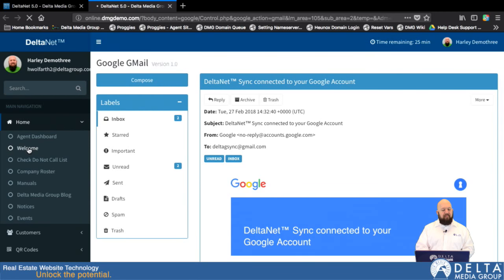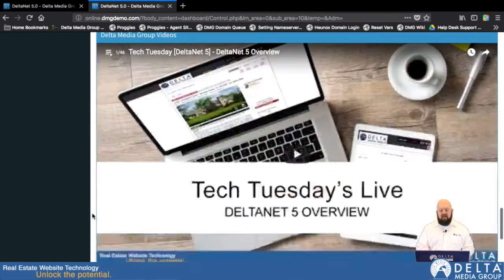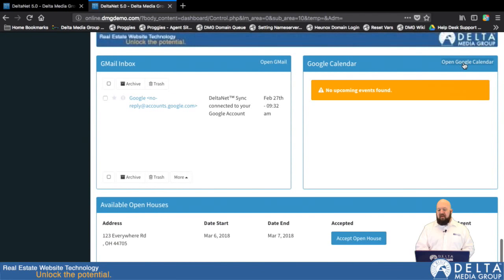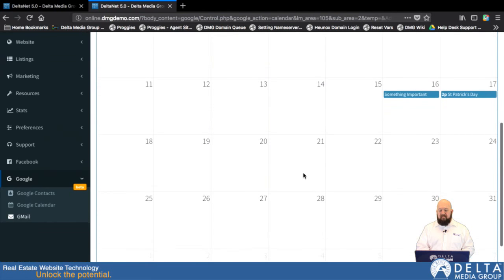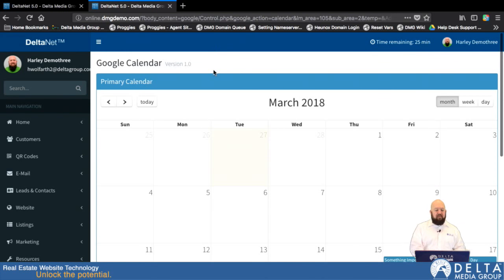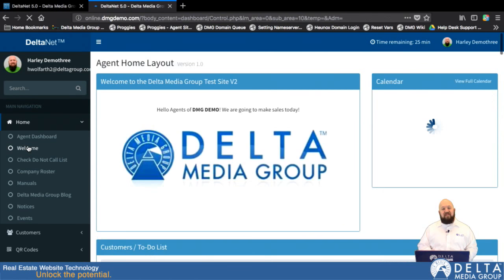Also, I'll go back to my welcome page and down to my calendar widget. I can go over here and click Open Google Calendar, and it takes me over to the calendar page and opens my full calendar. So there you go. That's all there is to it, Google Sync. We really like this one because it's pretty simple to set up. Those are my favorite kinds of things.